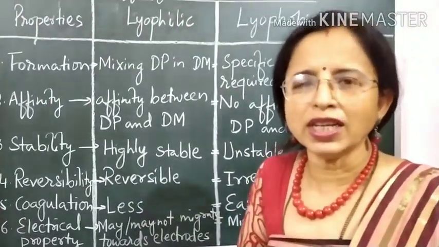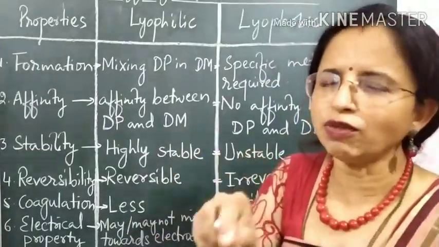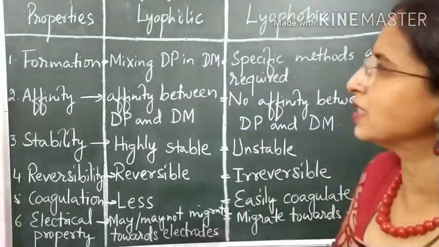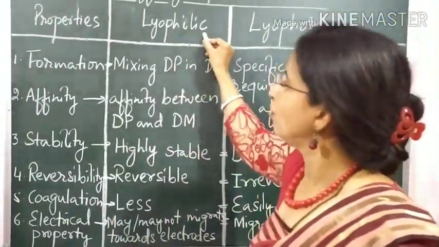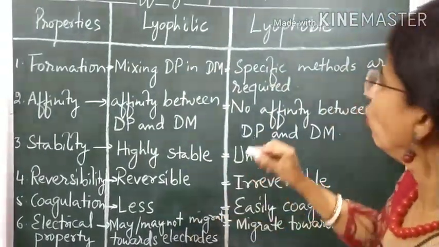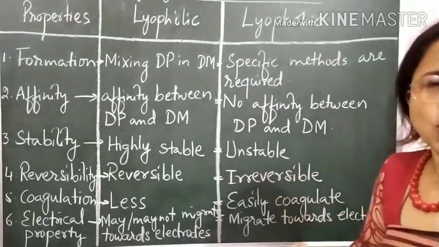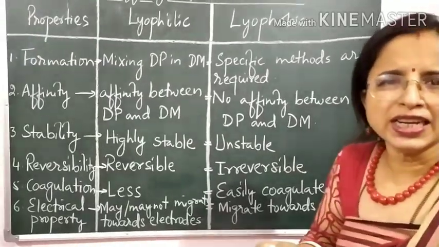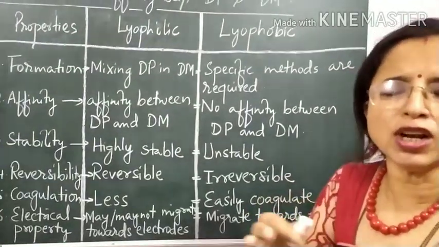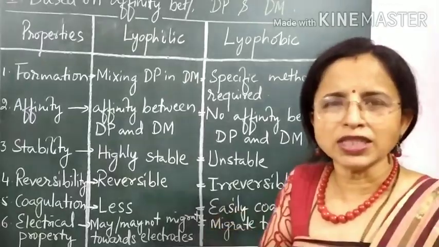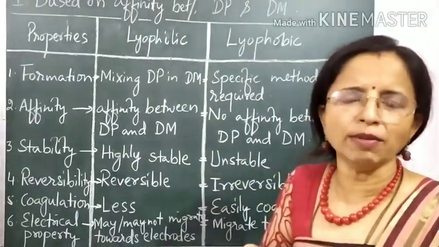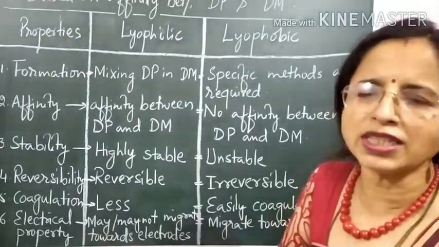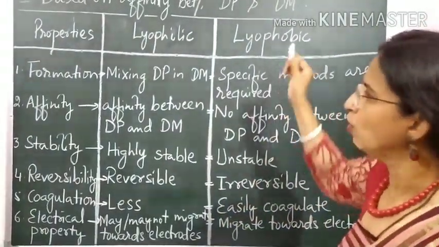So if the dispersed phase has love towards its dispersion medium, then that type of colloidal system we call as lyophilic. And the other, phobia, the meaning of phobia means fear. So here the dispersed phase has fear of the medium, but still it is dispersed in the medium. That type of colloidal system we call as lyophobic.